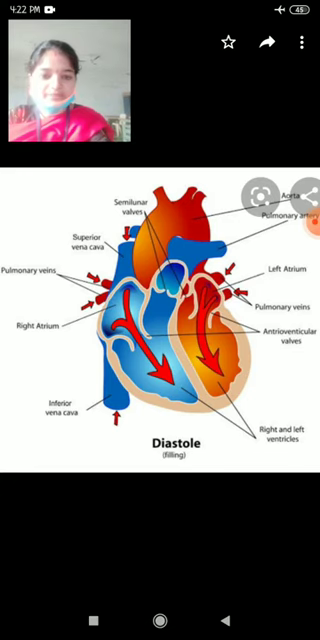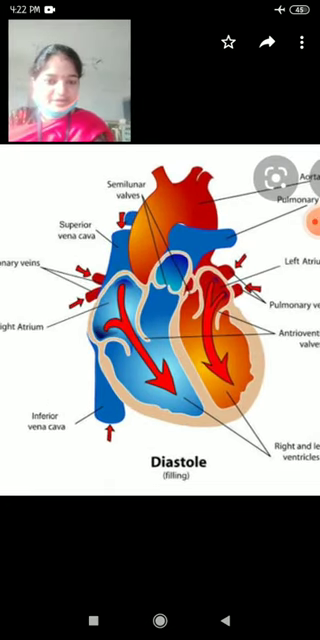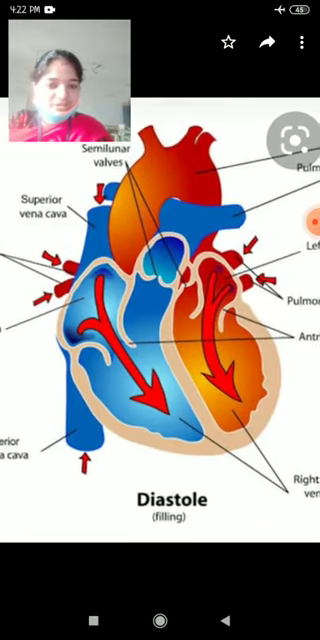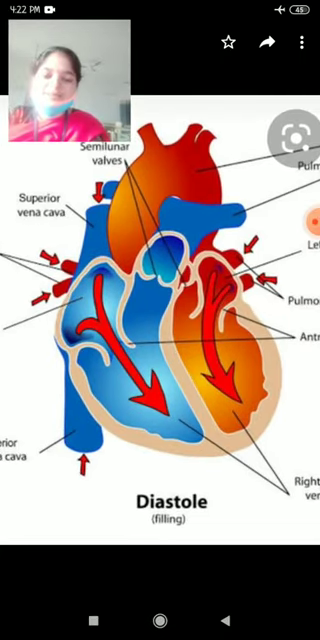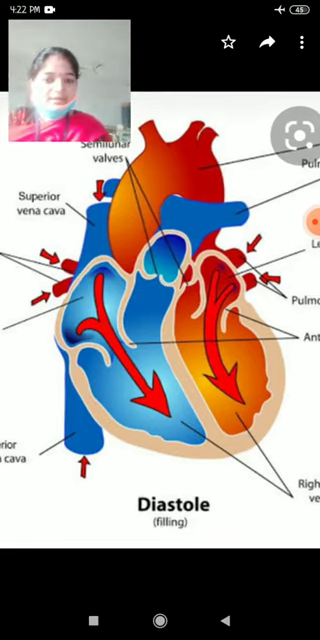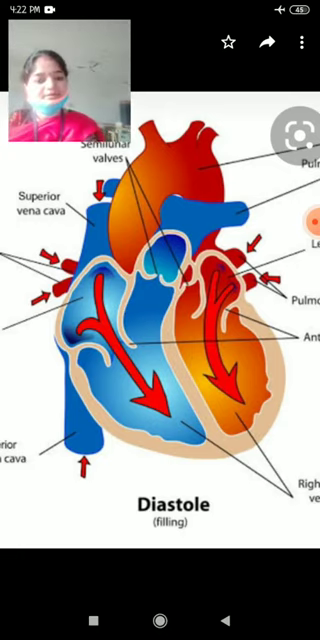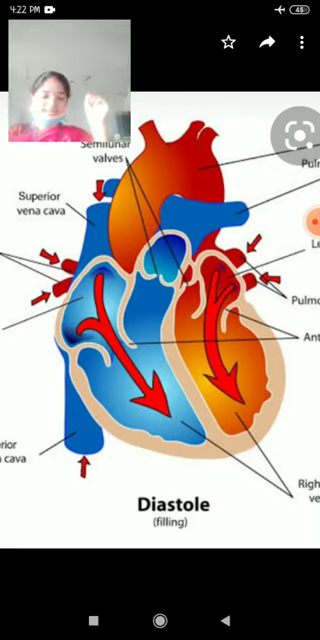Now see the ventricular diastole. At the time of diastole, the ventricles are in a relaxed state, so their chambers are expanded. When the space is more, pressure is less. When the chambers are expanded, blood rushes into the ventricles. At the same time, the auricles are relaxed, and the tricuspid and bicuspid valves become closed.